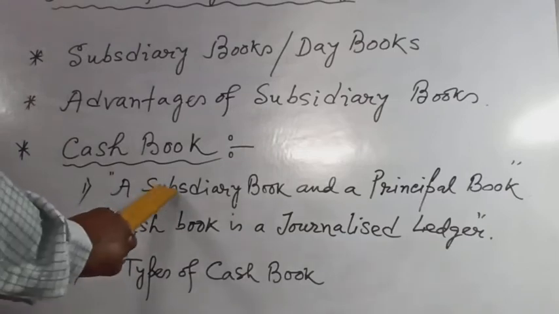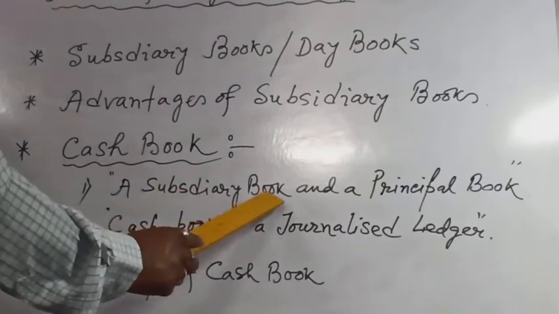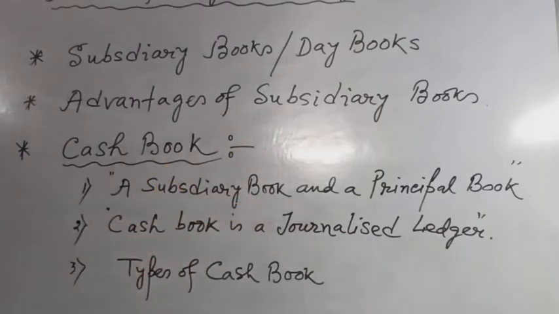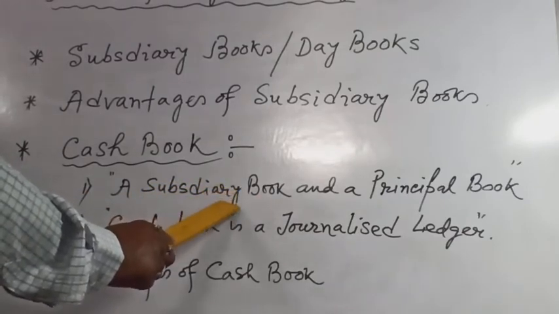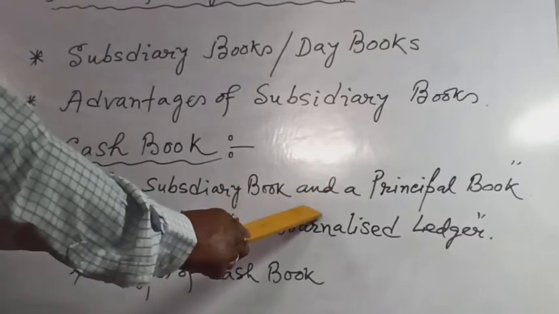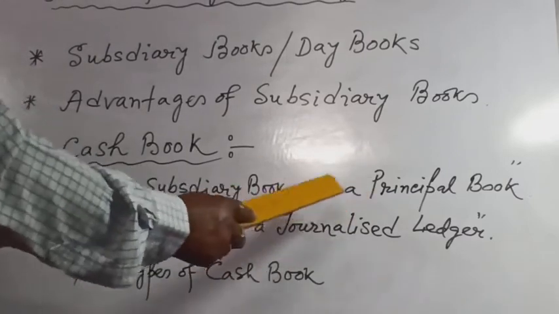Therefore, the cash book is a subsidiary book. Also, the cash book by itself contains a cash account and a bank account, both are recorded. The balances are entered in the trial balance directly.